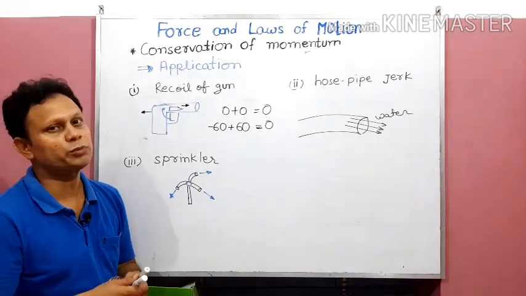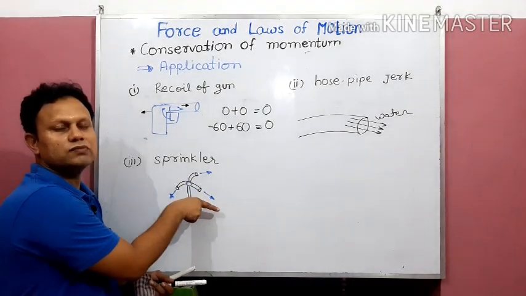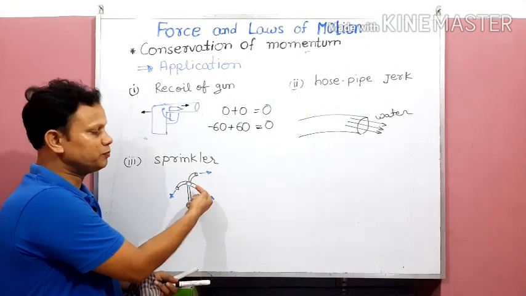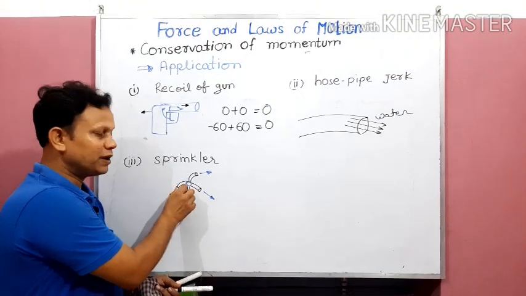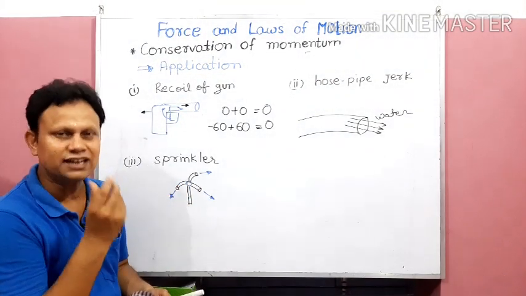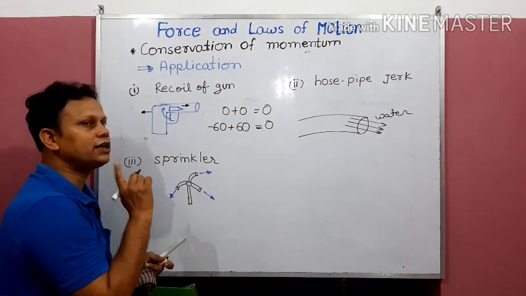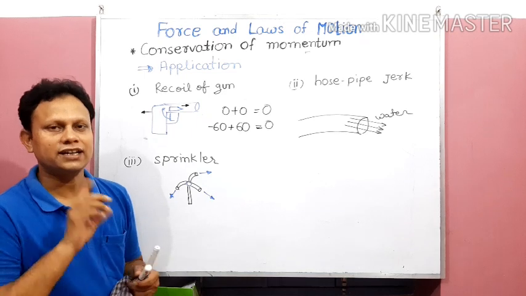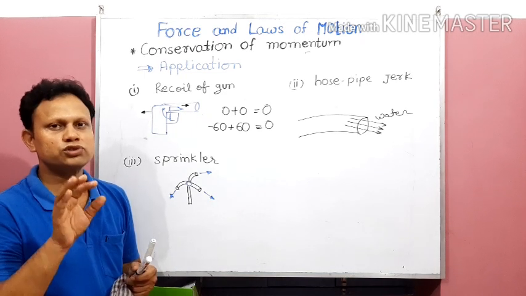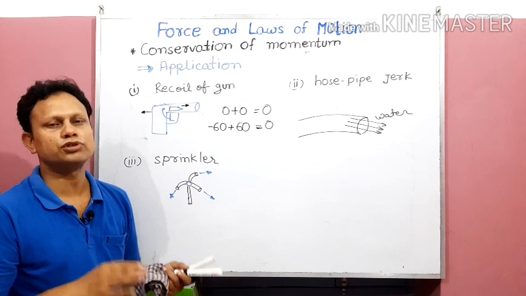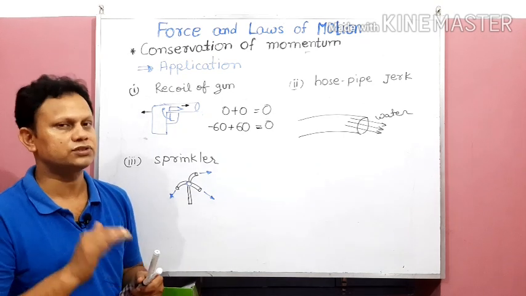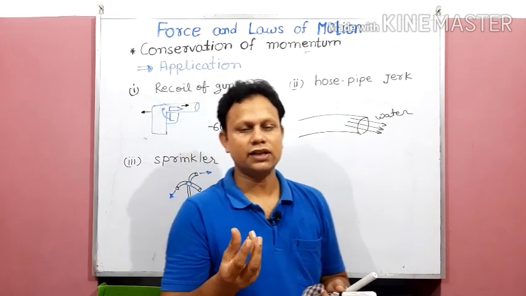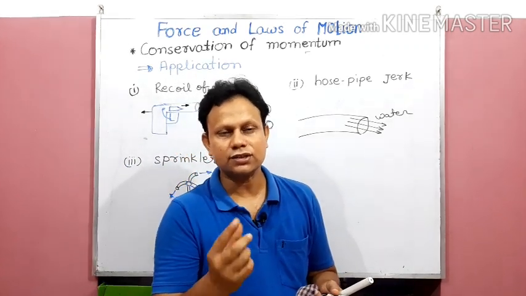Now to cancel this momentum, suppose water is coming out in this direction, the pipes have to move backward, but since they are fixed on a rotatory mechanism, they start rotating on their particular axis of rotation, and in this way it keeps moving. Once you stop it, both will have zero momentum, so both will come to rest and it will stop.